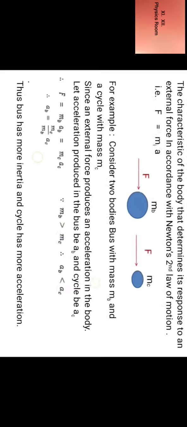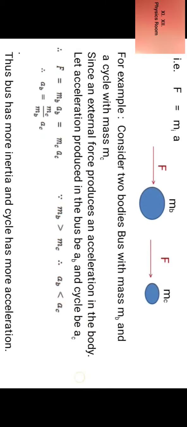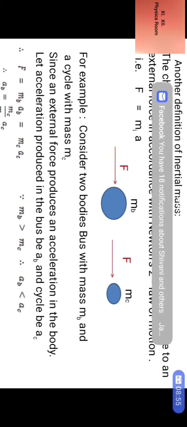Now another definition of inertial mass.